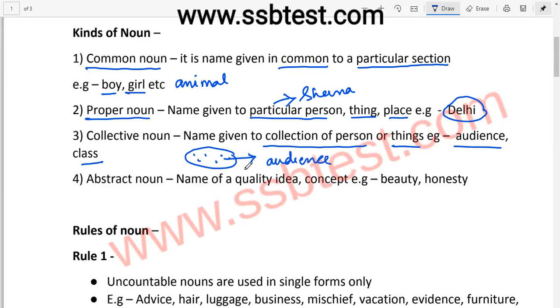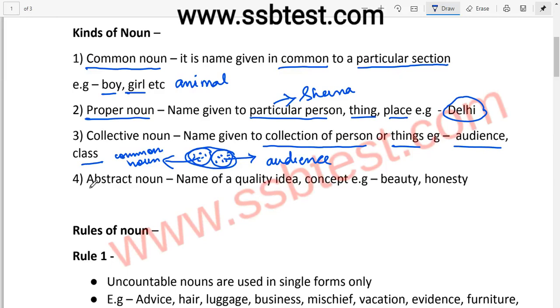But suppose we are referring to a particular section, right? Suppose there are various boys sitting in this audience and there are many girls sitting in this audience. If we are referring to a particular section, suppose we are referring to boys only, then it is a common noun, right? But if we are referring to collection of these boys and girls, it is a collective noun. I hope this difference between common noun and collective noun is very, very clear to you, because I have seen various questions in previous year exams where it was asked to identify which kind of noun is it. So that is why I am making it very clear here.